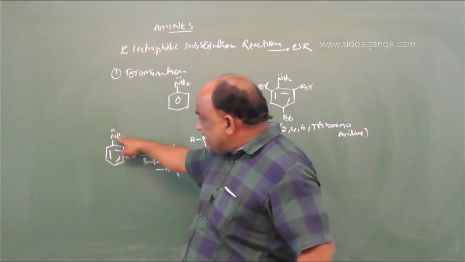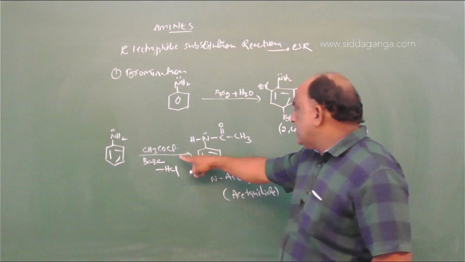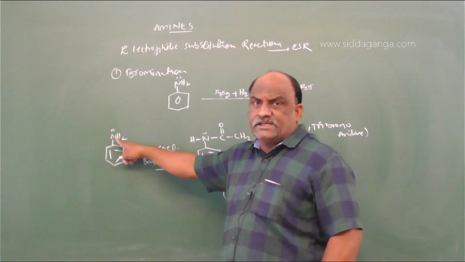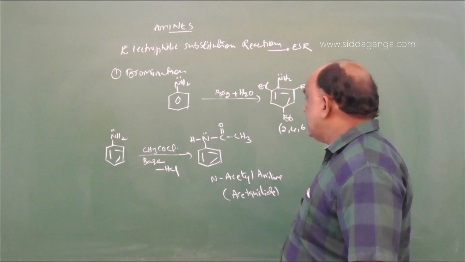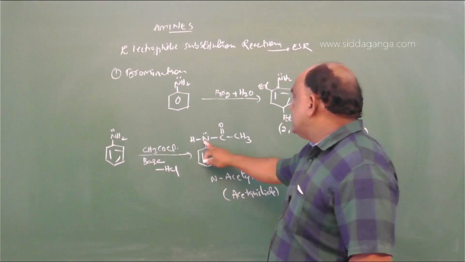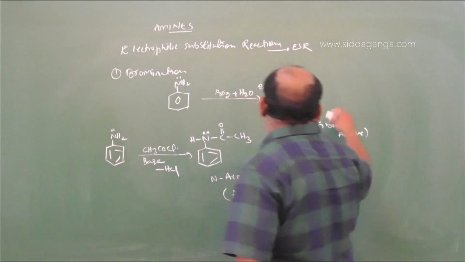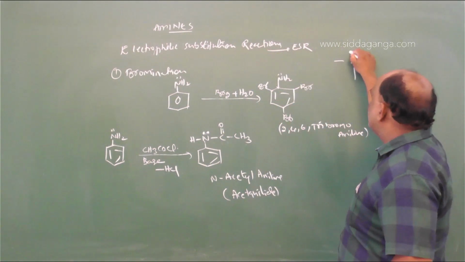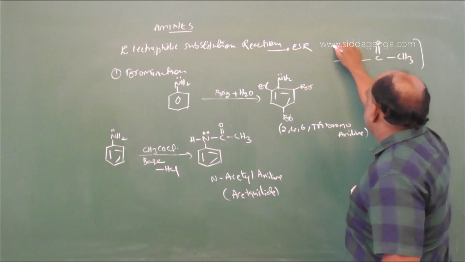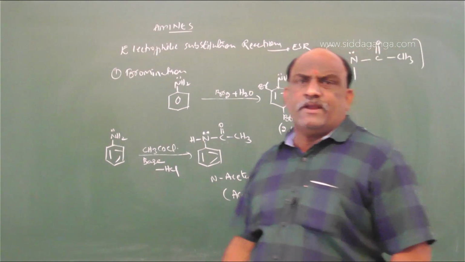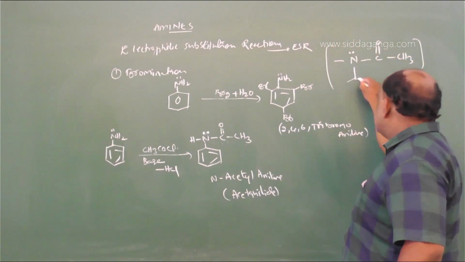Acylation takes place on the side chain. Here one hydrogen combines with one chlorine atom to give hydrochloric acid, and the remaining is NH, and the remaining COCH3 occupies the position of hydrogen. And once you go with this reaction, NHCOCH3, the lone pair is present on the nitrogen atom. N has something attached here, that doesn't matter, COCH3. This is said to be the N-acetyl derivative. Once you observe this N-acetyl derivative, already I said that this is a benzene ring.